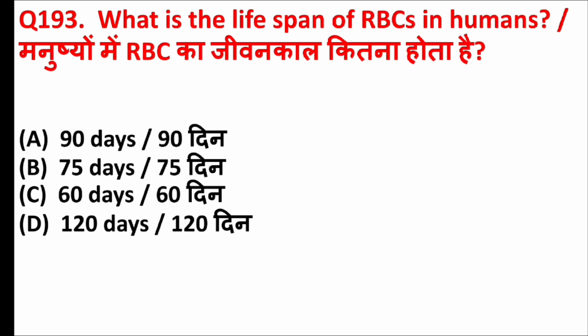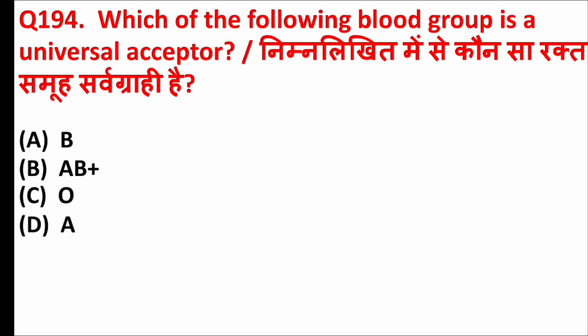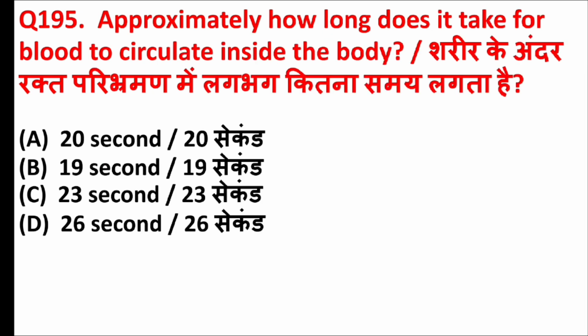What is the lifespan of RBCs in humans? Answer is option D, 120 days. Which of the following blood group is a universal acceptor? Answer is option B, AB positive. Approximately how long does it take for blood to circulate inside the body? Answer is option C, 23 seconds.